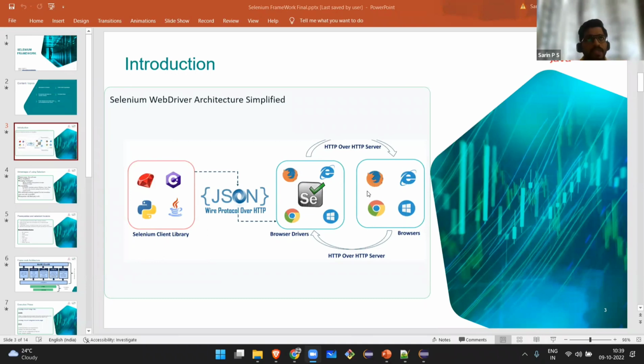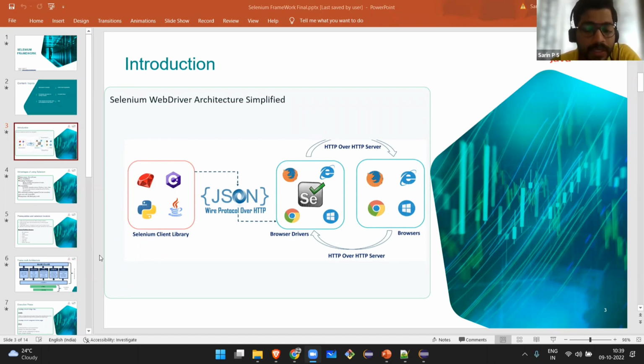If someone asks you to explain the Selenium architecture, this is what you have to deliver. You basically split it into three parts: a client, a server, and then the browser and the browser driver. The client, like I mentioned earlier, is any language in an IDE.